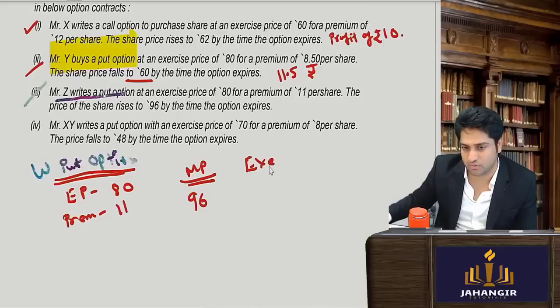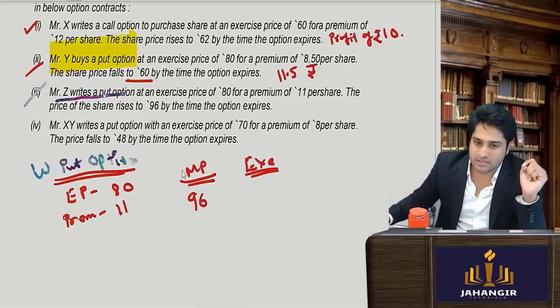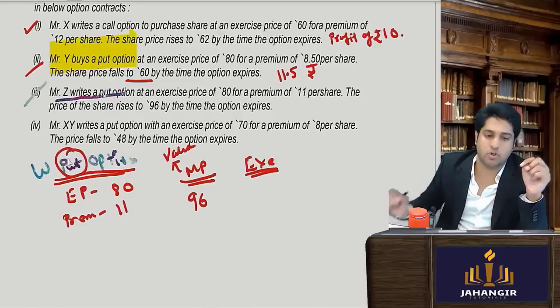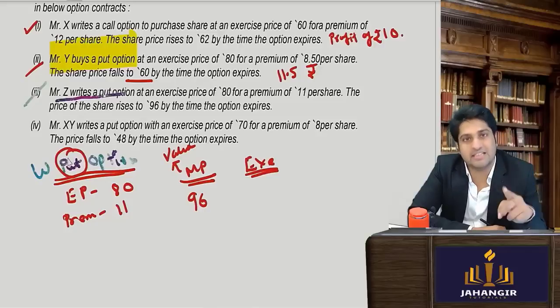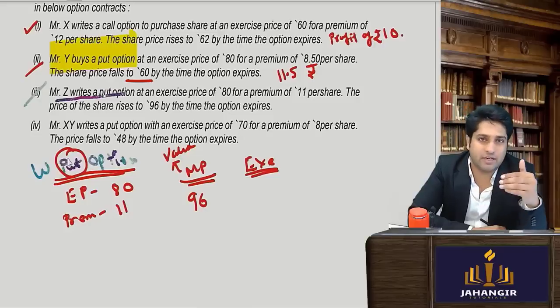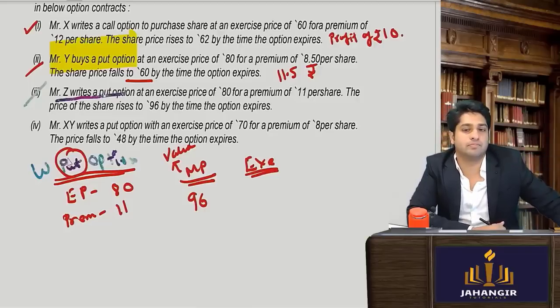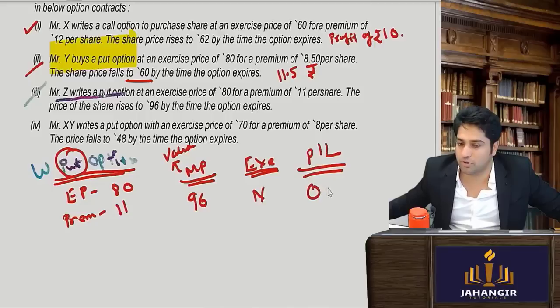Tell me whether he'll execute or not. Now let me think again. 96 की चीज है. The value is how much? 96. He has a right to sell. This is a put option. He has a right to sell for 80. Will he sell? A 96 worth thing, he can sell it for 80 rupees. Will he sell? तुम 96 की चीज बेचोगे 80 में? So the answer is he will not execute. He will say nahi, I don't want to do it. So no profit, no loss.